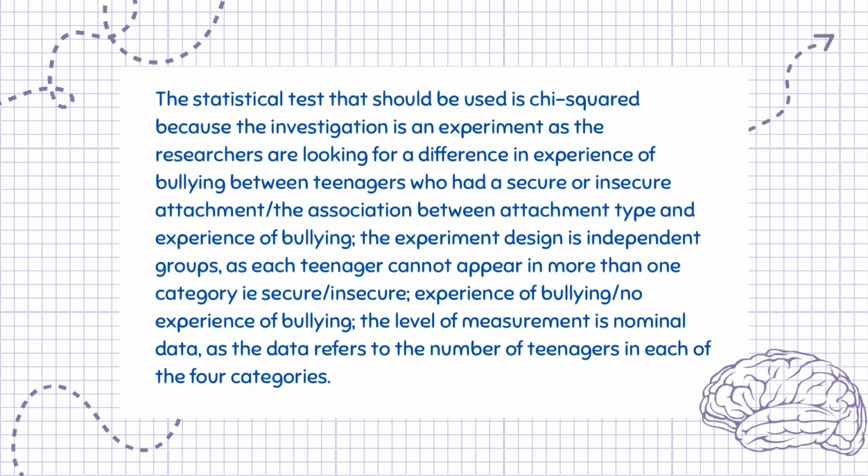The experimental design is independent groups, as each teenager cannot appear in more than one category, i.e. secure-insecure, experience of bullying, no experience of bullying. The level of measurement is nominal data, as the data refers to the number of teenagers in each of the 4 categories.